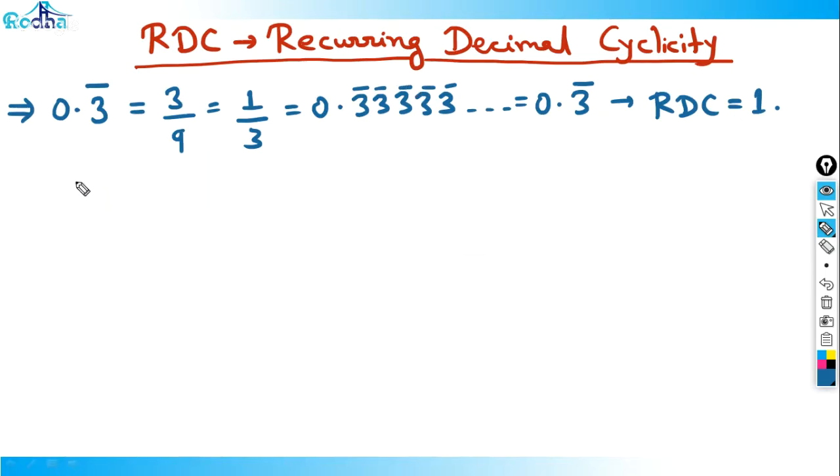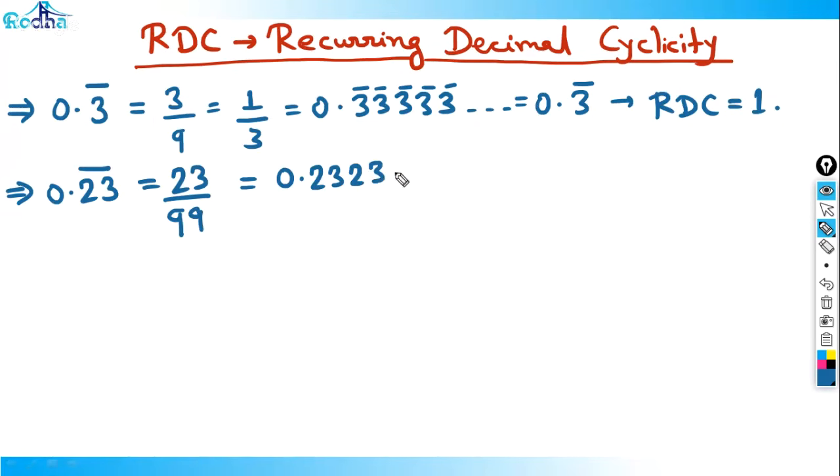Now, if I write 0.23 bar, that value is 23 upon 99, and the pattern goes 0.23, 23, 23.